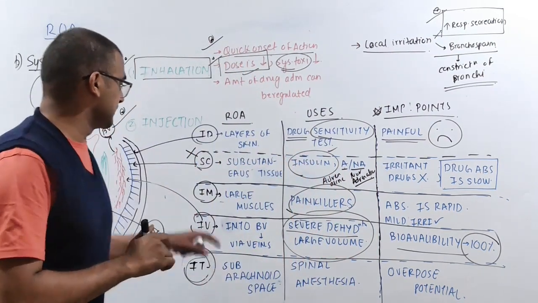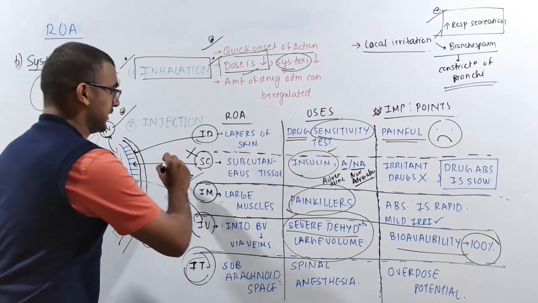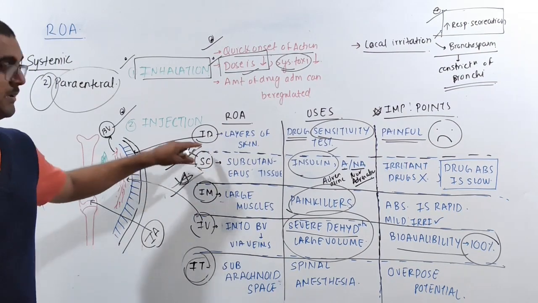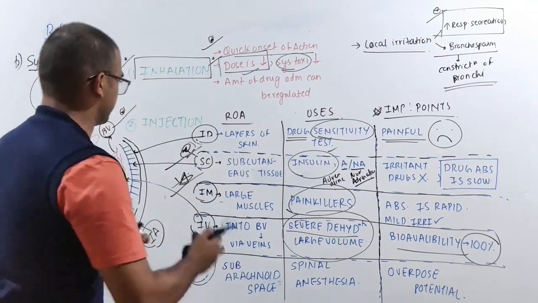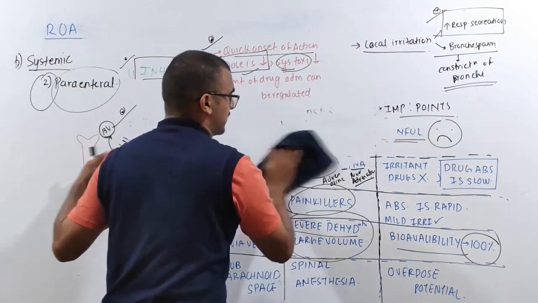Here one very important thing is that IM questions can come. Intramuscular advantages and disadvantages can come, and subcutaneous advantages and disadvantages can come, and this is mainly in your B.Pharm papers. Okay, so the next one you are going to study, the last route of administration, is the transdermal route of administration. So what is the transdermal route of administration?